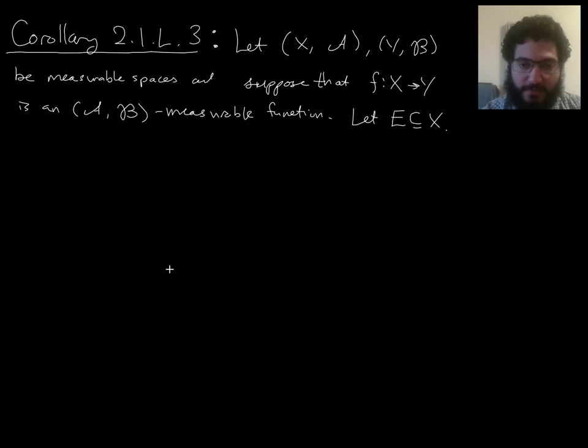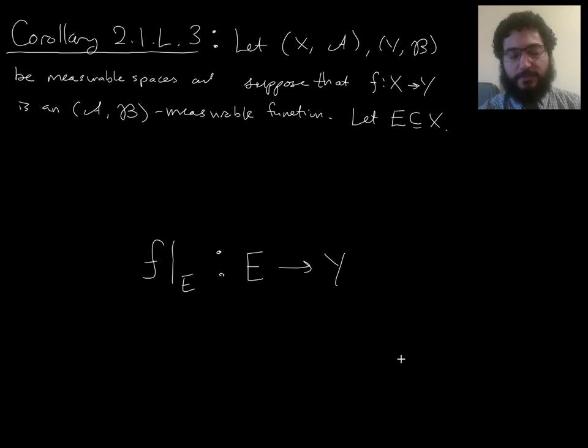So E is a subset of the domain, and so you can restrict f to E, right? And if you do that, then that will also be a function from E to Y, right? What about this function? Can we say that this is a measurable function in some sense? Well, it's definitely not an A-B measurable function. That wouldn't make any sense because A is not a sigma algebra on E. It's a sigma algebra on X, right?